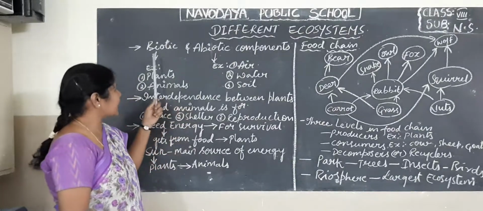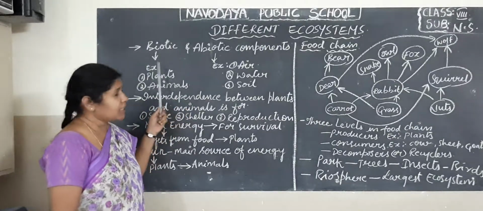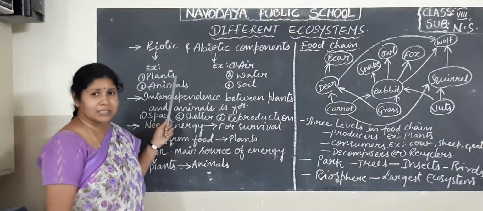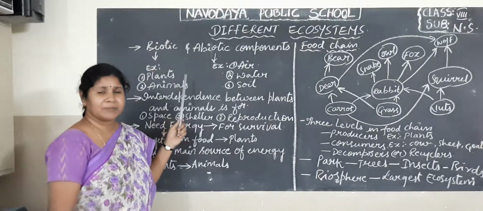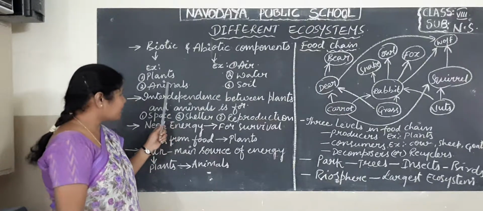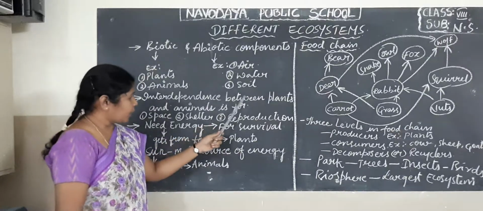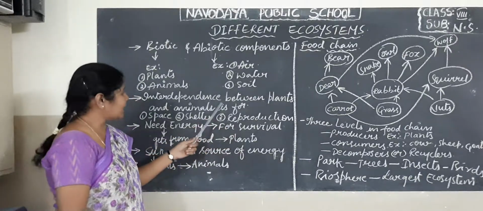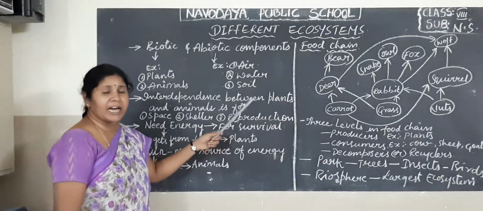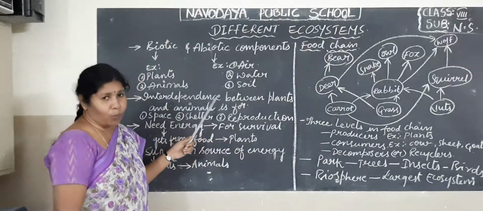Now let us start with the biotic components. Afterwards we can discuss the abiotic components. As I already said, plants and animals are the best examples of biotic components. These plants and animals are also interdependent between themselves. Plants are dependent on animals and animals are dependent on plants for their survival.